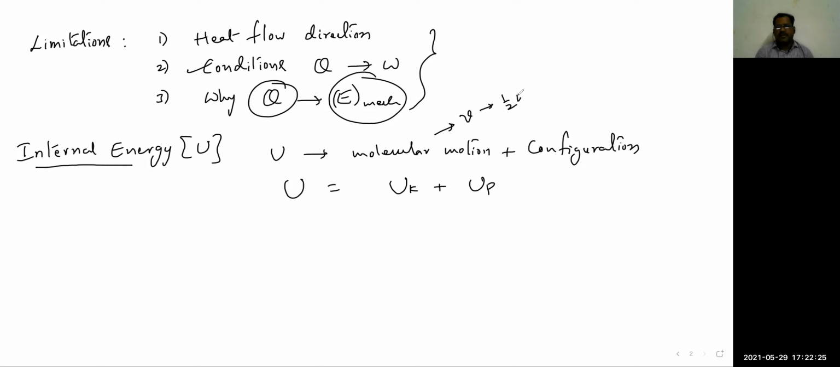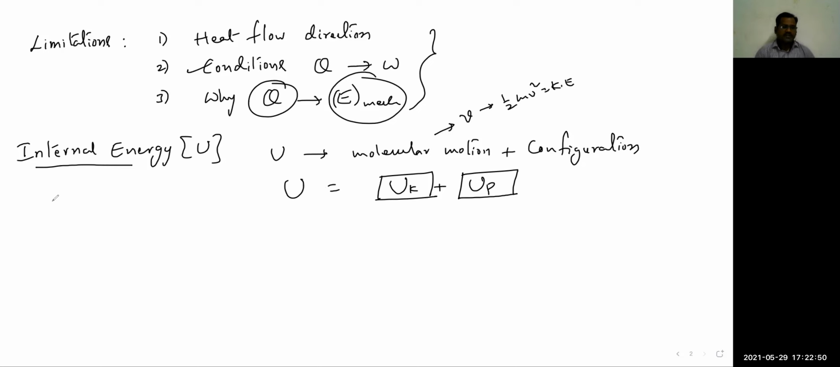Velocity means half m v square is kinetic energy. So due to kinetic energy, the internal energy we are taking as U suffix K. And due to the configuration of the molecules, we are taking the potential energy. So internal energy due to potential energy, we are taking as U suffix P. The sum of these two factors we are taking as the total internal energy of the system.